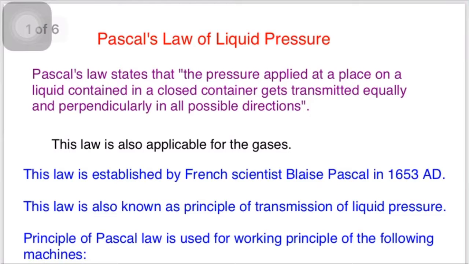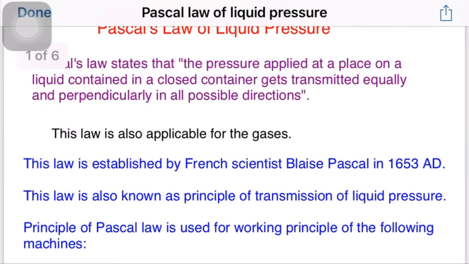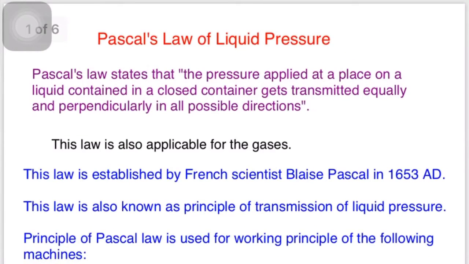In this video, I will explain one of the very interesting and applicable laws, Pascal's law of liquid pressure. This law states that the pressure applied at a place on a liquid contained in a closed container gets transmitted equally and perpendicularly in all possible directions.